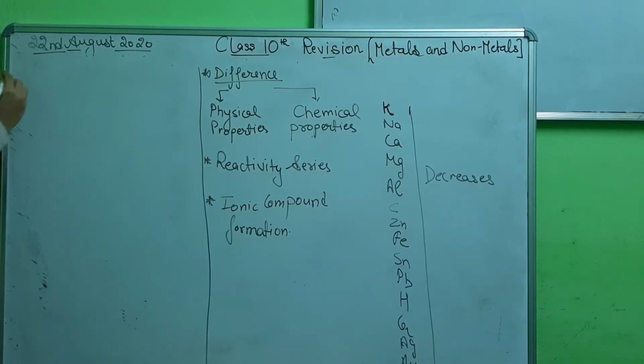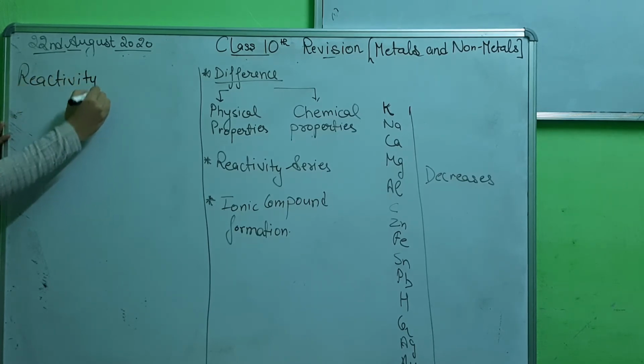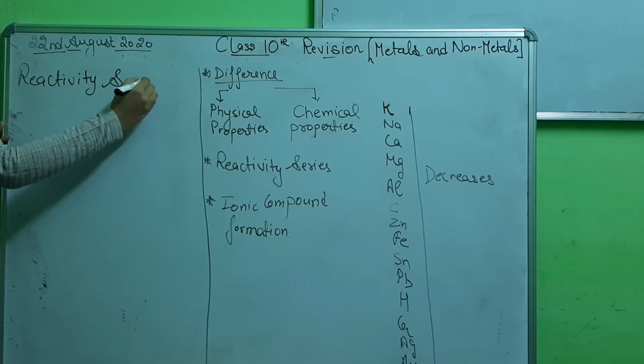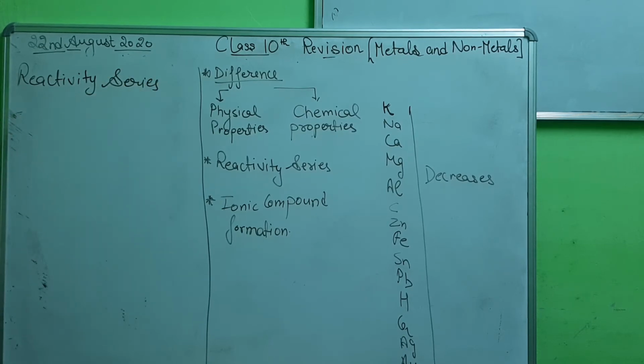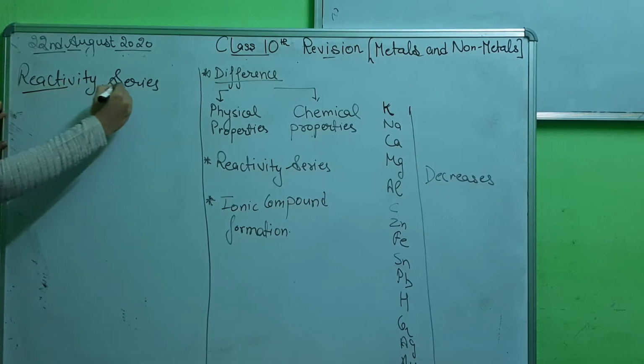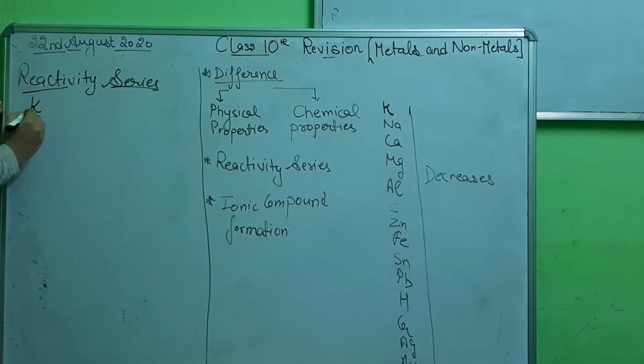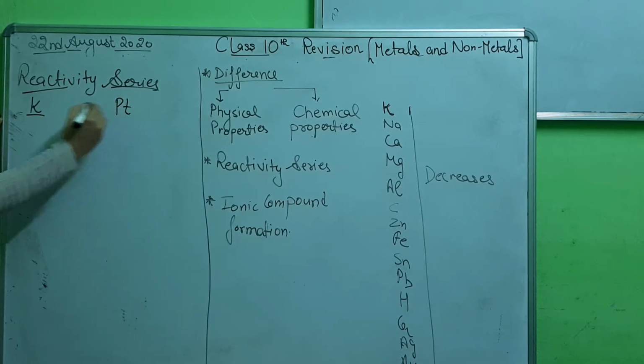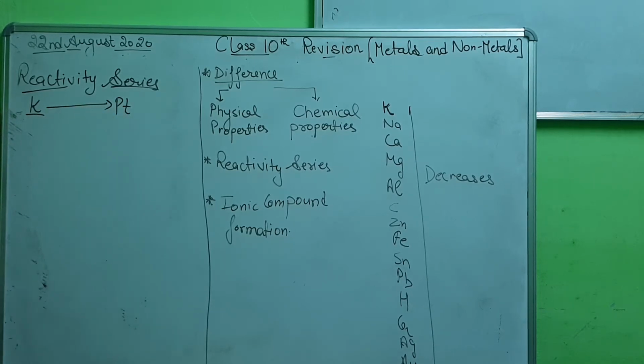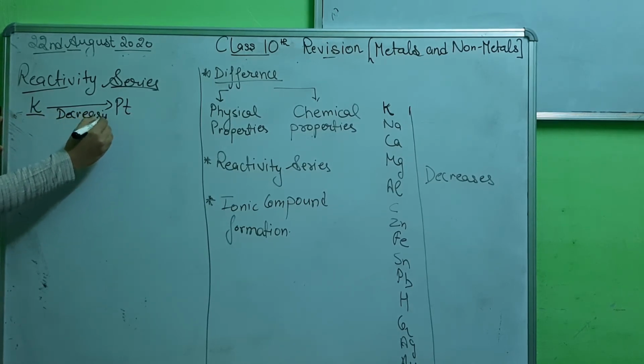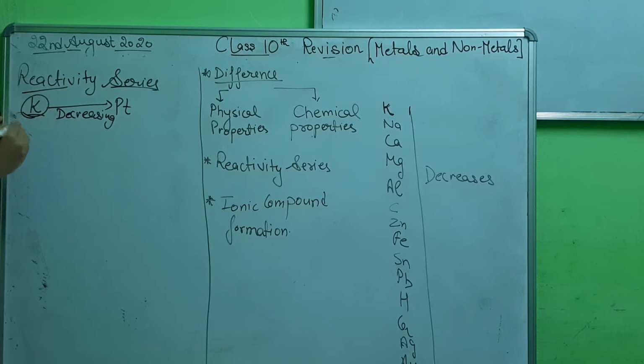Next is the reactivity series. The reactivity series is basically the arrangement of metals on the basis of their reactivity towards oxygen, water and acids, like anything which reacts with water. The top of the reactivity series has potassium, the end has platinum. Reactivity decreases from potassium to platinum. So it means potassium is the most reactive, platinum is the least reactive.